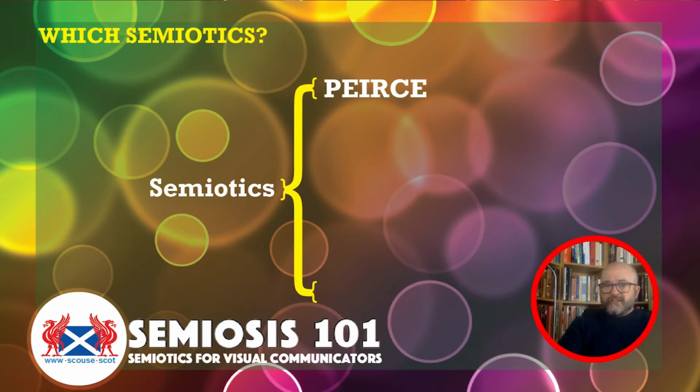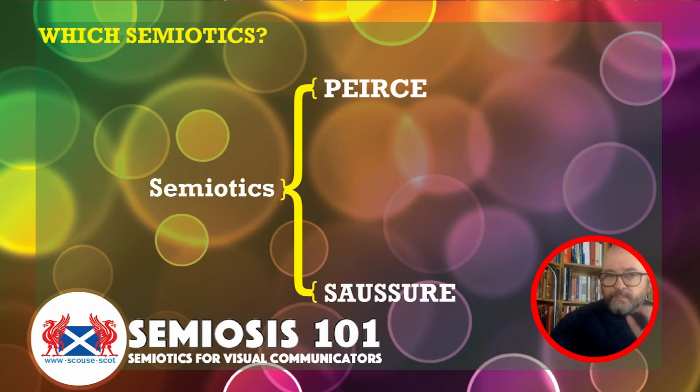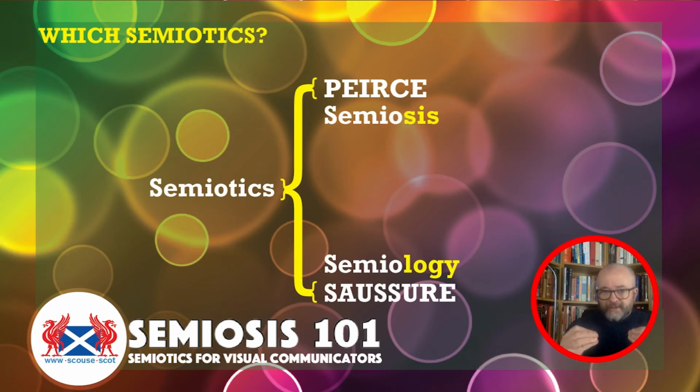We have Charles Sanders Peirce in North America, who came up with a semiotic theory, and then we've got de Saussure in Europe. These two people came to semiotic theory by two different paths. So let's just quickly unpack a little bit more of that.